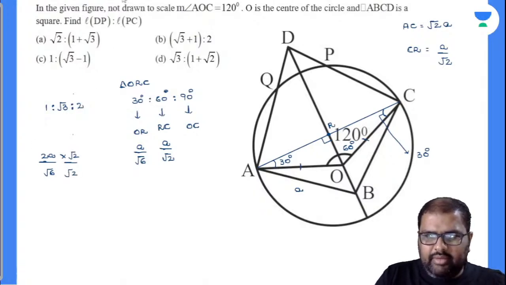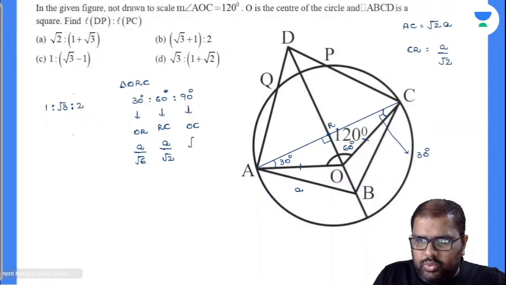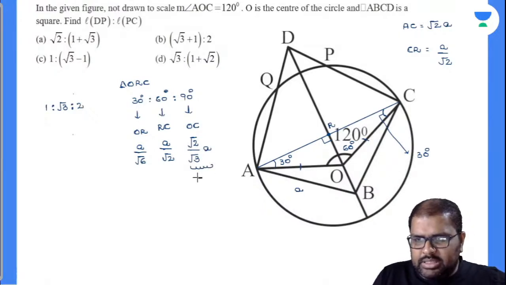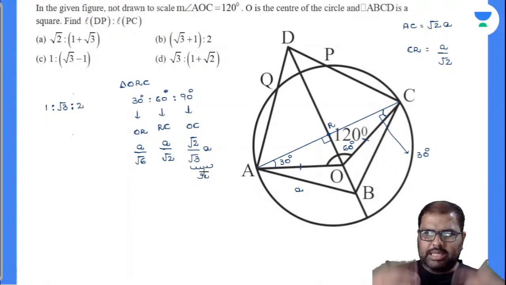So finally, the value will be root 2 by root 3 A. Root 2 by root 3 A. Am I right or wrong? Now this is called your radius. Will you accept with me? This is called your radius, which is the OC value. Perfectly done. Exactly. Let's come up to the next point.